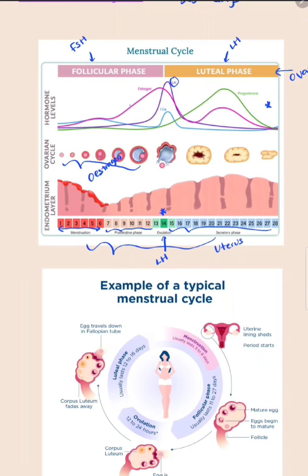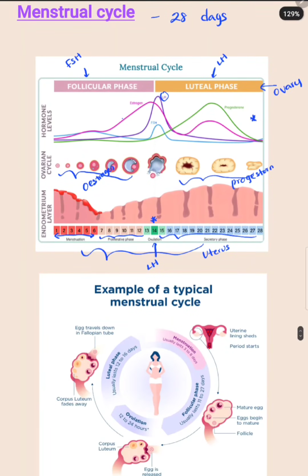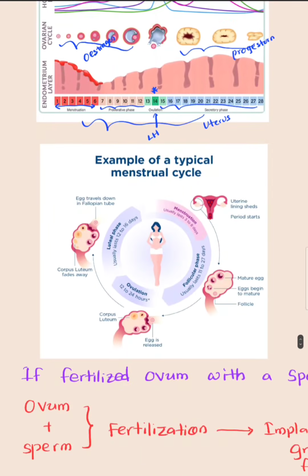After releasing the ova, these parts produce progesterone. Progesterone. Right? This is the menstrual cycle. It is a cyclic process that lasts 28 days.